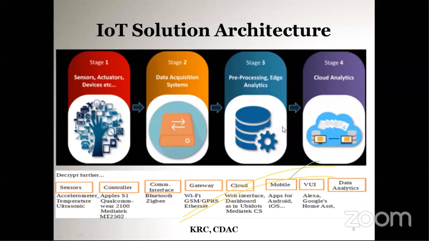So what is the need of a gateway? A gateway acts as a bridge between the sensors or devices and the cloud. That is, instead of directly sending the data to the cloud, we use gateways in between the sensors and the cloud.